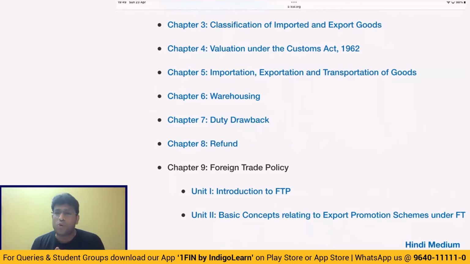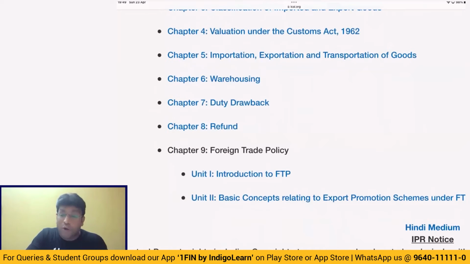And in case of warehouse goods, my dear friends, after 90 days, interest will start being levied. And at any given point of time, we have to remove the goods within a period of 1 year. And if we don't remove within 1 year, then penalty provisions also will come. And if we don't remove within 90 days, as I told you already, then interest will start coming at 15% per annum. And this 90 days story, 1 year story, time limit will not apply in case of EOU, EHTPs, and also in case where manufacturing is allowed in that warehouse. In that warehouse, if manufacturing is allowed, then this time limit of 1 year will not apply.